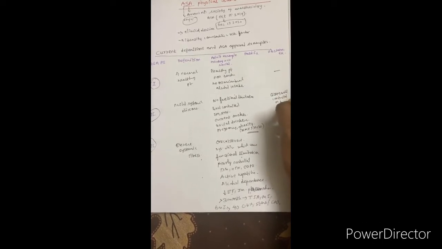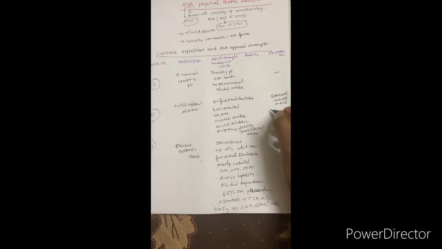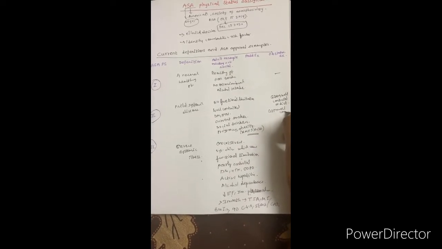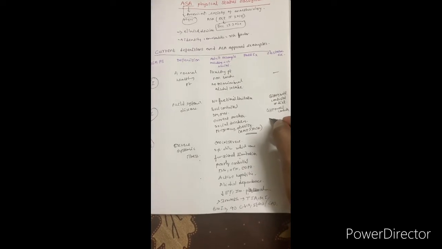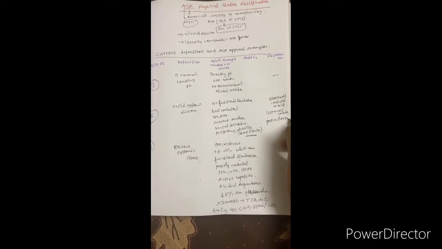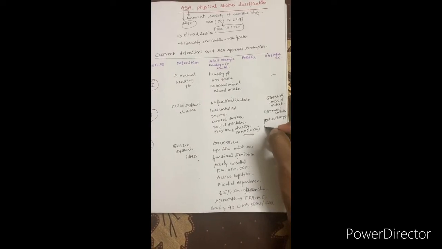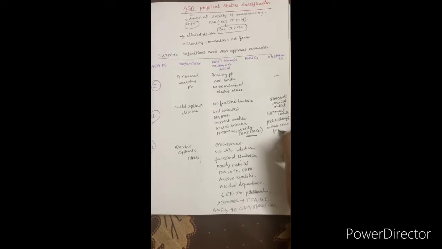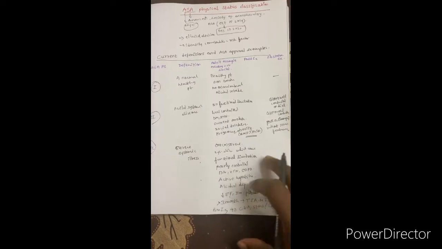Well controlled on diet, coming under ASA 2. Or gestational hypertension that is well controlled. Or a patient having preeclampsia without severe features, nothing severe was there, that patient also comes under ASA 2.